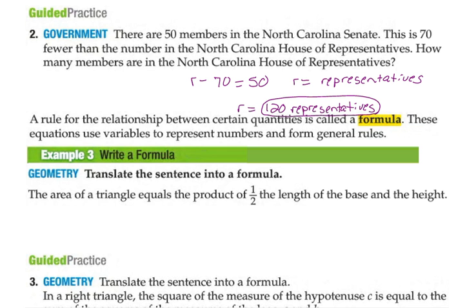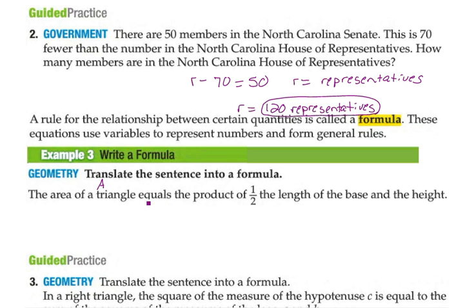Okay, looking at this next part, it says a rule for the relationship between certain quantities is called a formula. These equations use variables to represent numbers and form general rules. A lot of times we see that in geometry. All right, and that's actually what we're going to see in this one. We're supposed to translate the sentence into a formula. The area of a triangle equals the product of 1/2 the length of the base and the height. Okay, there's a lot of unknowns in this problem. The area of a triangle, well, we don't know the area of a triangle. So instead of putting the area of a triangle, I'm going to put A. That represents the area of a triangle.